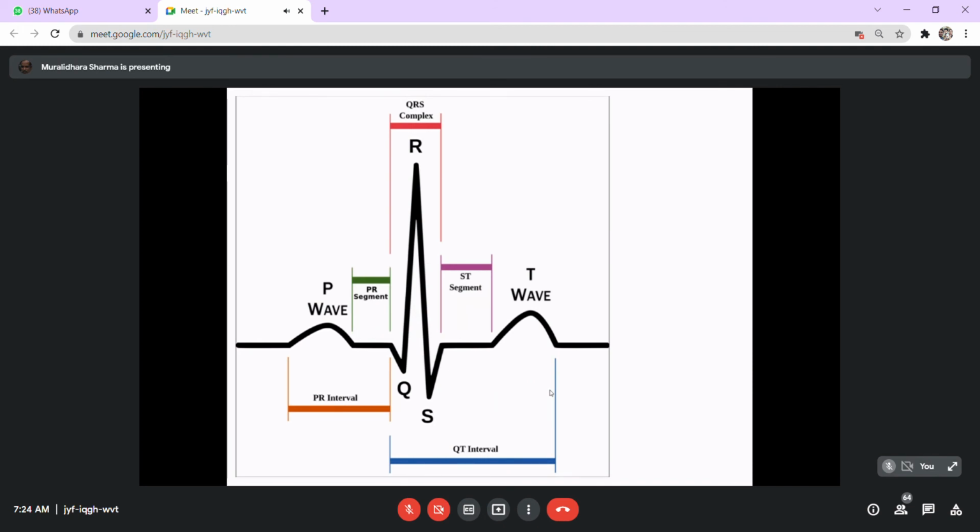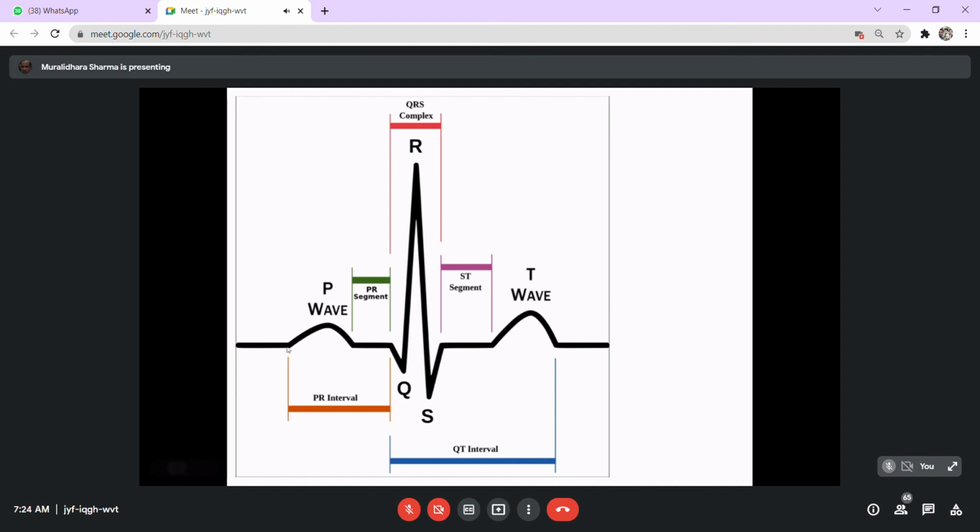And as I told you, the major factors you have to study are these waves: P, QRS complex, T wave, and the segments. The important time intervals are the PR interval and PR segment. These are standard nomenclatures.